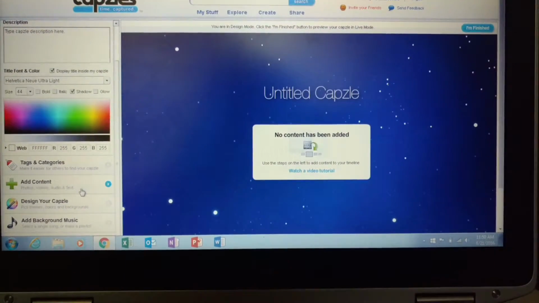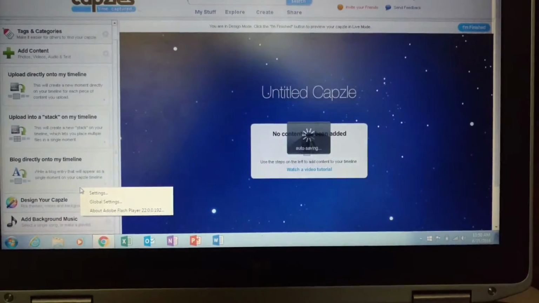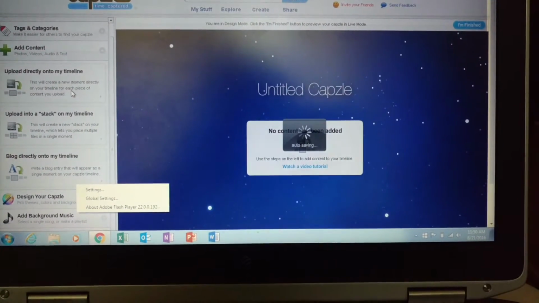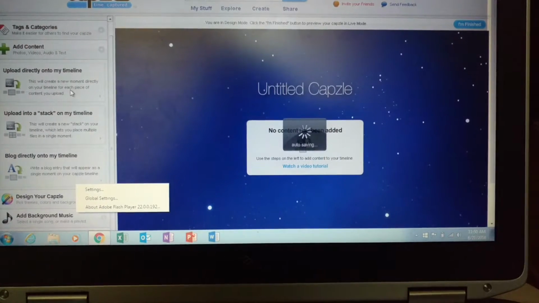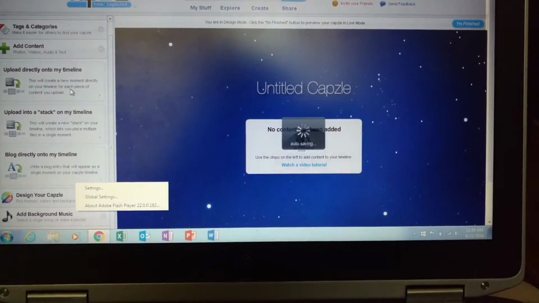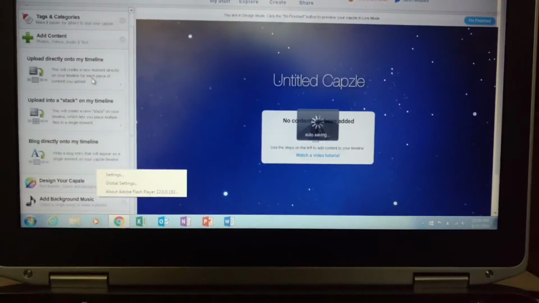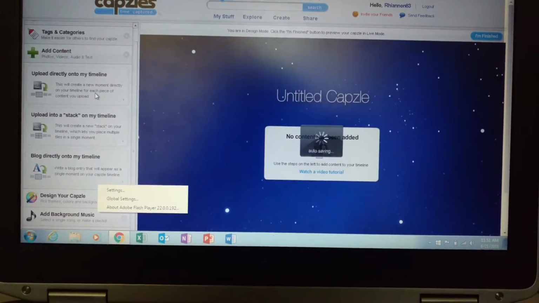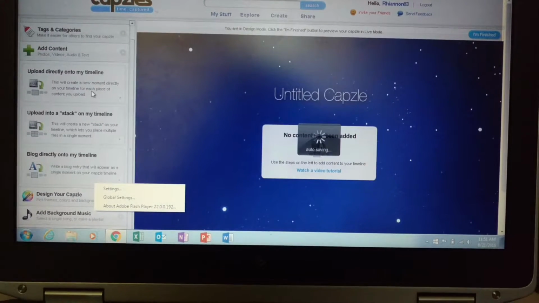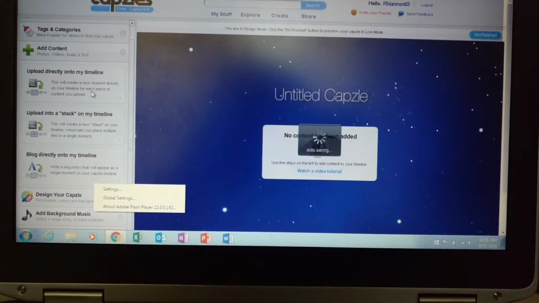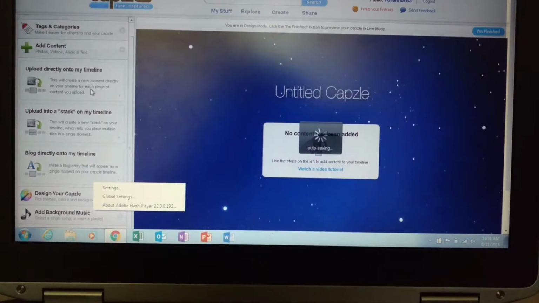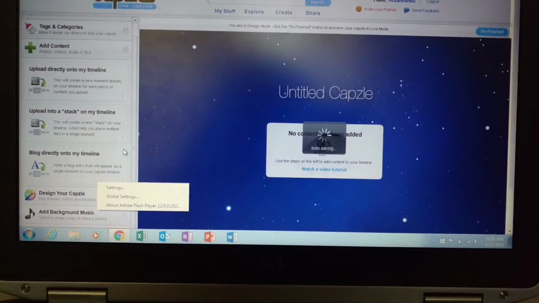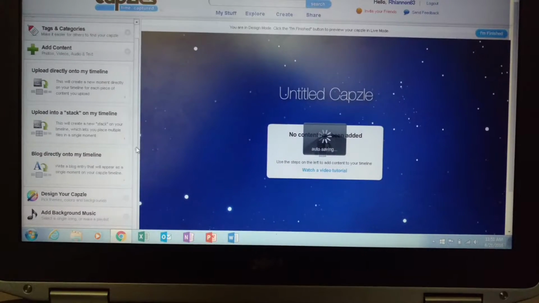Once you're finished with that, you can click on Add Content. Now there are a few different options here. You can either upload directly, which will create a new moment directly on your timeline for each piece of content, or you can upload into a stack, which will create a stack on the timeline where you can place multiple files in a single moment. Or you can blog onto your timeline, which is where you write a blog entry and it'll appear on your timeline.